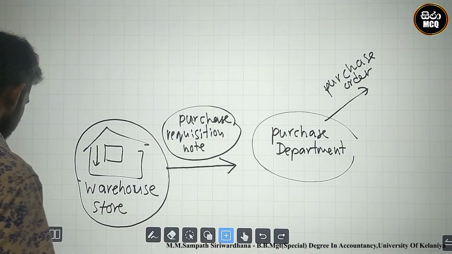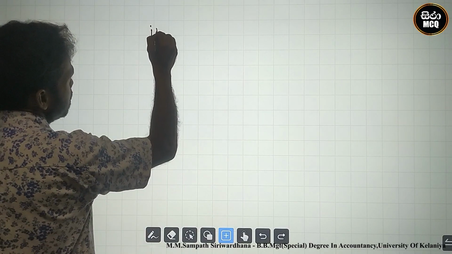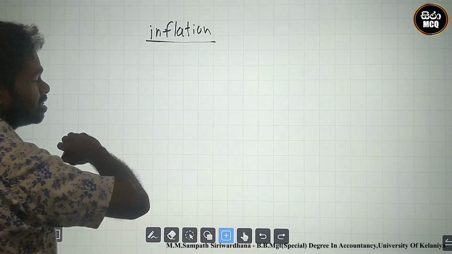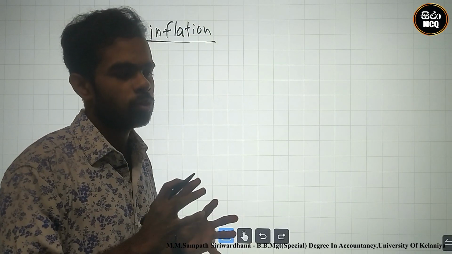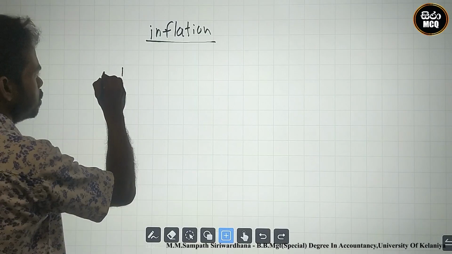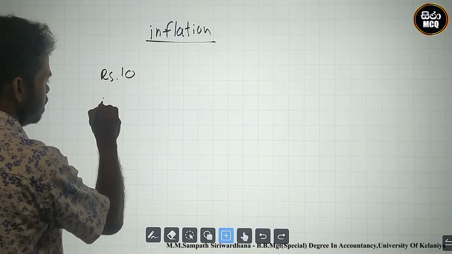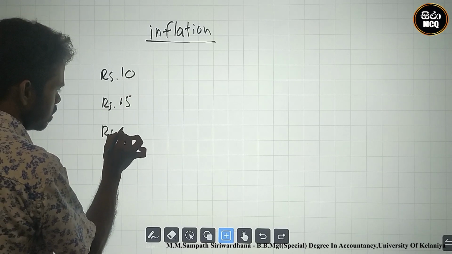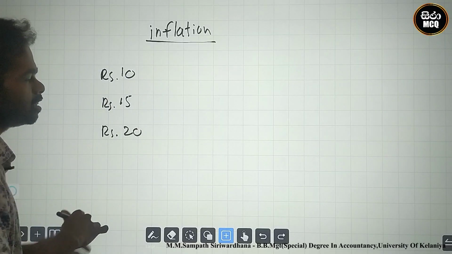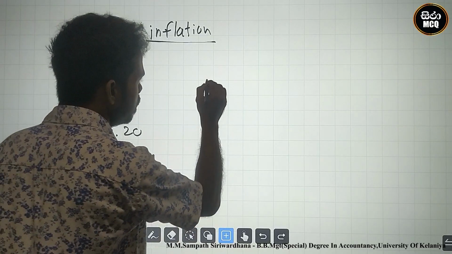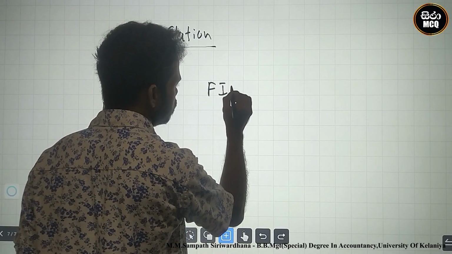Look here, under an inflationary situation, you know what inflation is? You are the purchasing person. The cost or value of the products must increase immediately. Therefore on the first date the price is 10, on the second date the price is 15. The prices increase immediately. This is the inflation situation. In that time, the FIFO method. What is the meaning of FIFO?